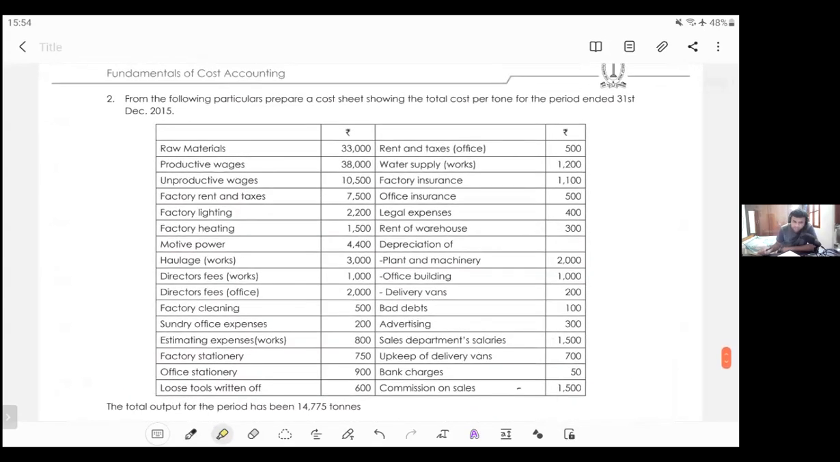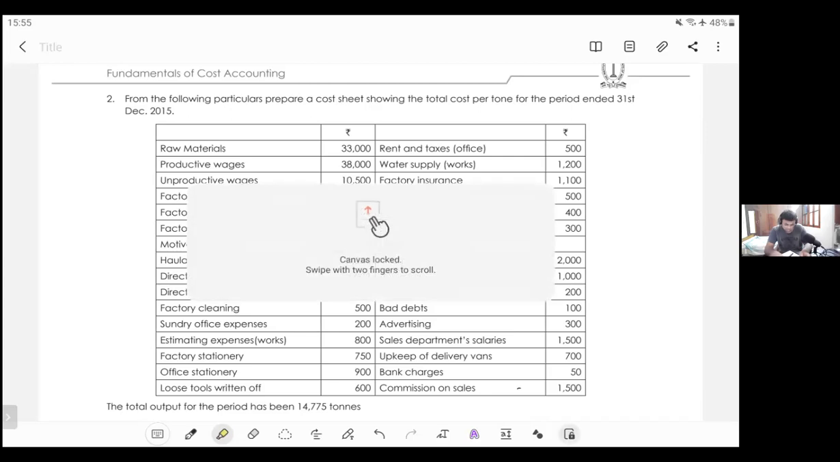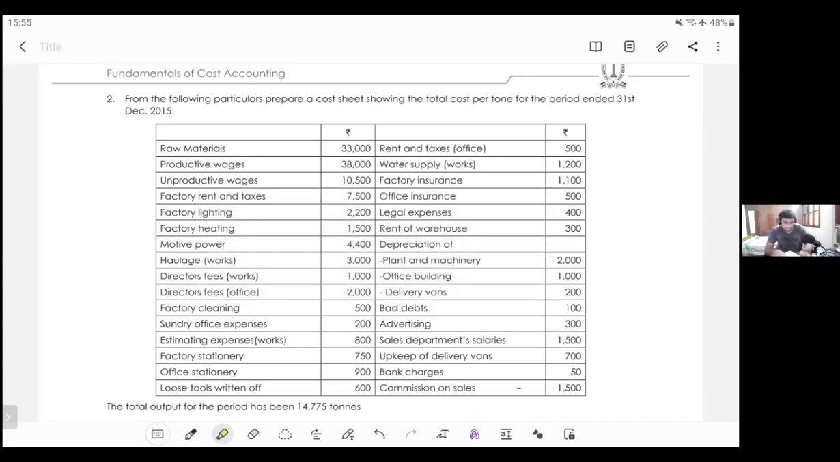Raw material is given. Fine. Productive wages, unproductive wages is mentioned. Okay. Give it 1 minute. First, raw material and productive wages. These both things form part of prime cost.